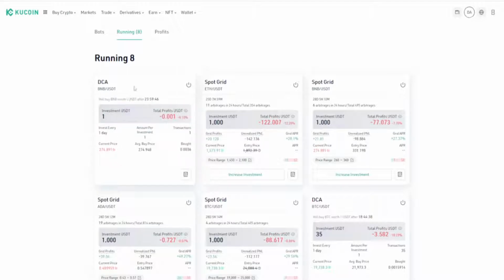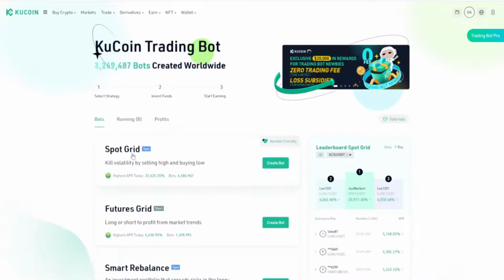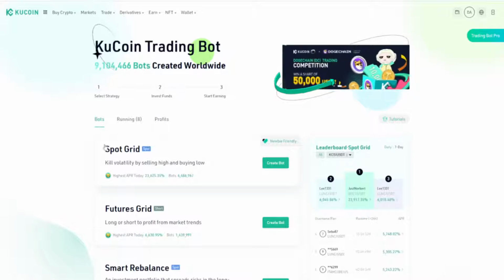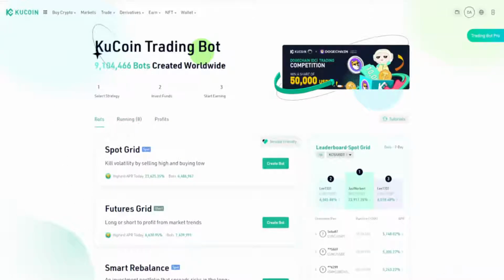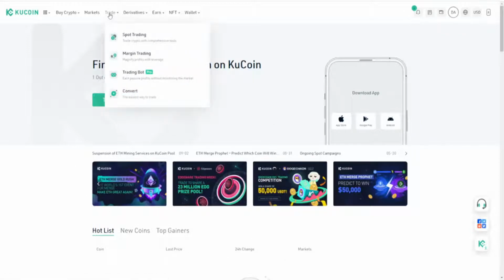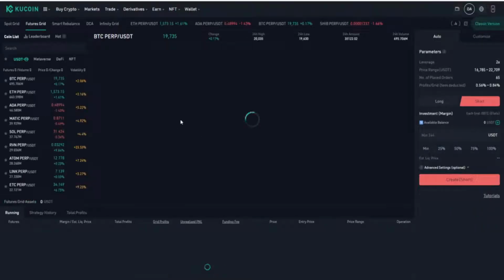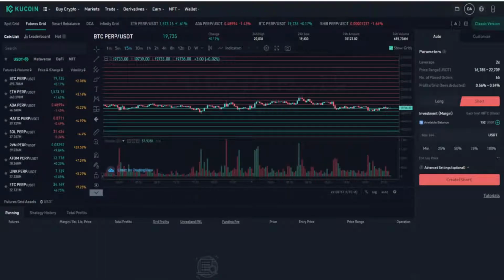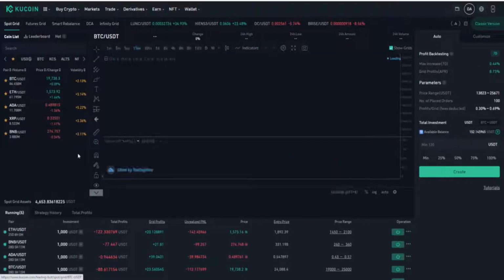Now, let's get to our spot GridBot. How to set up our spot GridBot. You're following the same steps. We'll start from the beginning. When you're on your dashboard page, you can go to trade and you can click on trading bot. The page will open. Now it gives you the different options at the top: the spot grid, the futures grids, the smart rebalance, this DCA, and the infinity. Now we're going to do a spot grid bot.